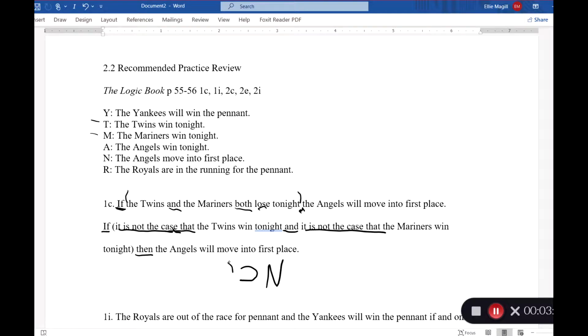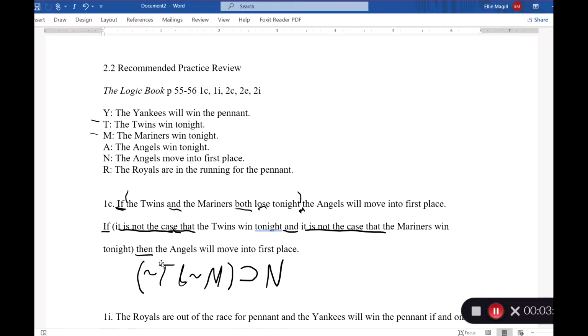So now let's do our antecedent. If it is not the case that the Twins win tonight, and it is not the case that the Mariners win tonight. So now we have, if it is not the case that the Twins win tonight, and it is not the case that the Mariners win tonight, then the Angels will move into first place. The only thing that could be tricky here is not paying attention to your symbolization key. That the Twins and the Mariners both lose, you can't capture those with T and M, right? You have to have those negations involved.